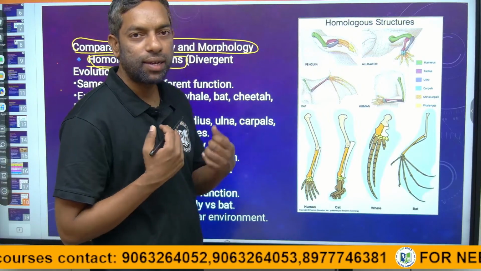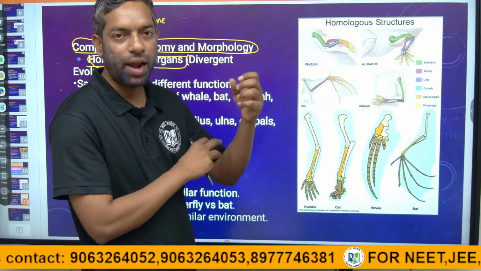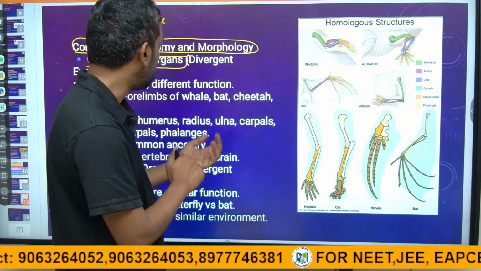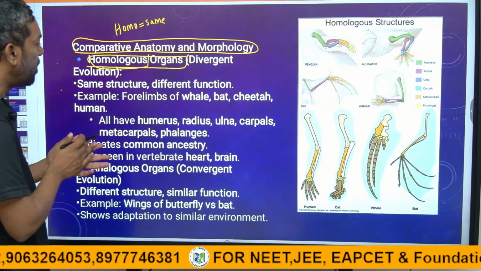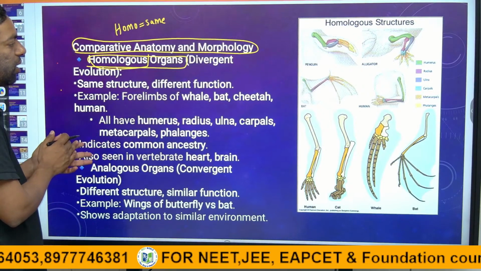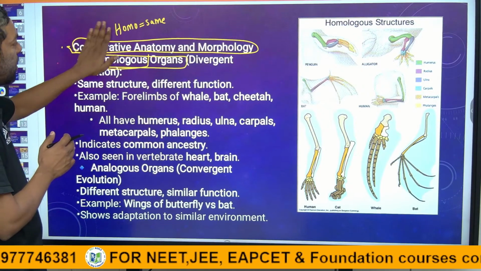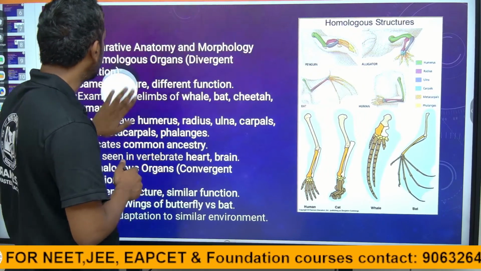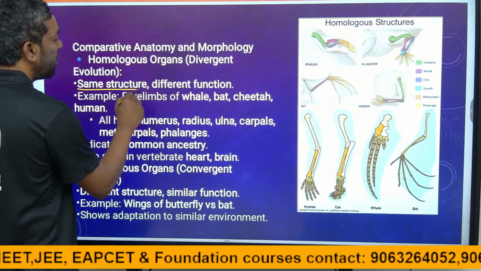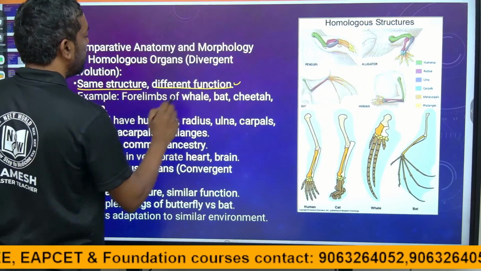Humans have hands, and there are different parts with different functions. We are going to discuss the organs, like the human hand, where the organs have the same structure but different functions.